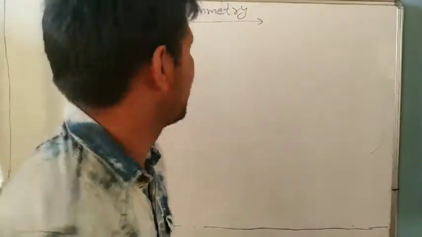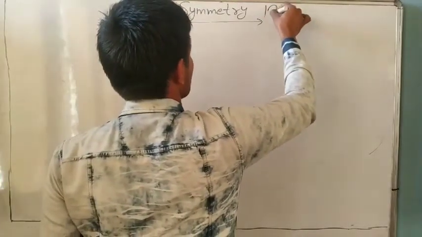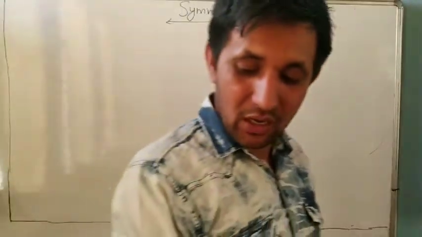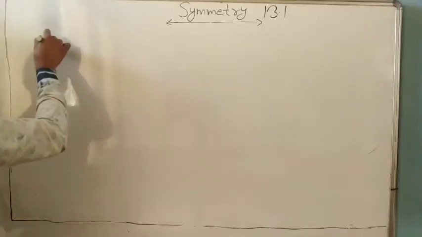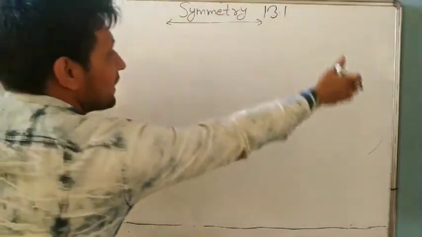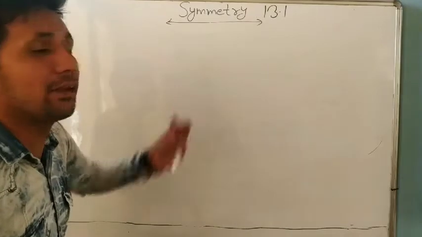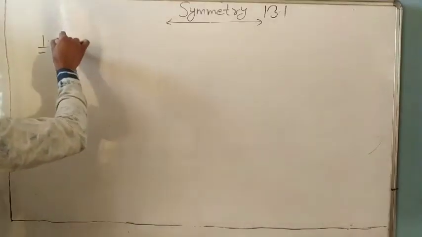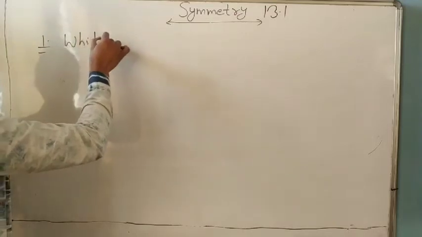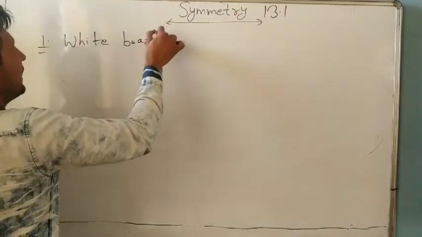So now question number 1, 13.1. List any 4 symmetrical objects from your home or school. So you can write any 4 examples. This is our blackboard. Whiteboard is also a symmetrical object. You can write whiteboard. You can make its figure also.